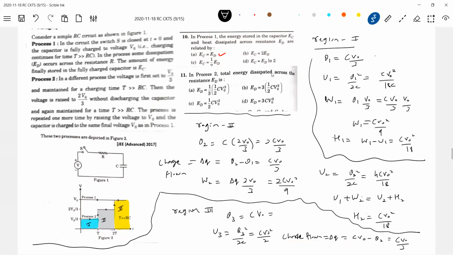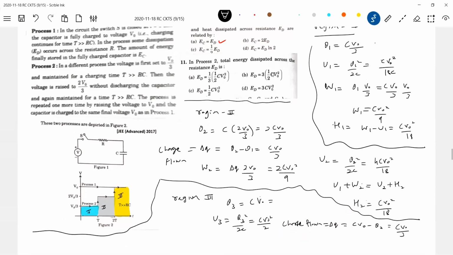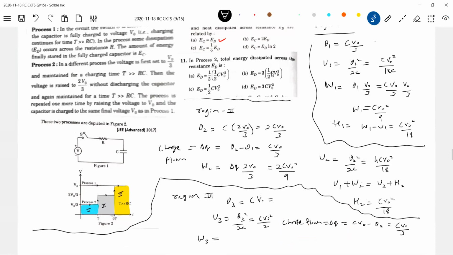Okay, look at the condition after this. So what is the work done by the cell? Now the work done by the cell should be equal to delta Q dash, you write it, delta Q dash into V naught. So this is the work done by the cell, and the final energy stored in the capacitor. Again, what is the heat generated?